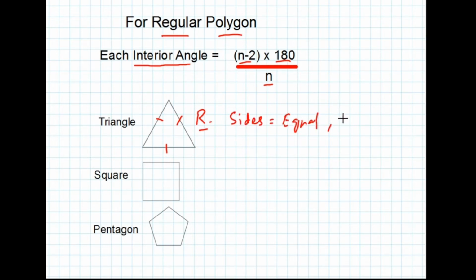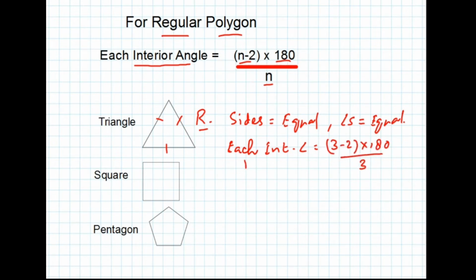Sides are equal and angles are also equal. Each interior angle is equal to (3 minus 2) multiplied by 180 divided by 3. Here n is equal to 3. Therefore 1 into 180 divided by 3 is equal to 60. Therefore each interior angle is equal to 60 degrees. So it is an equilateral triangle.